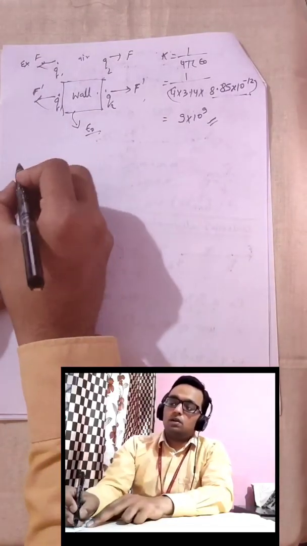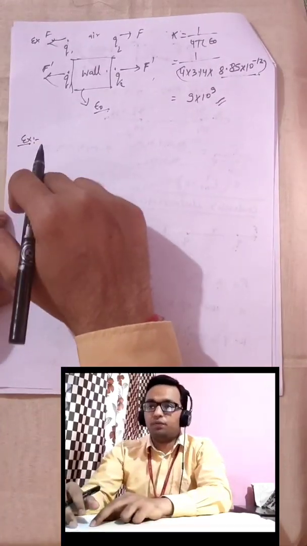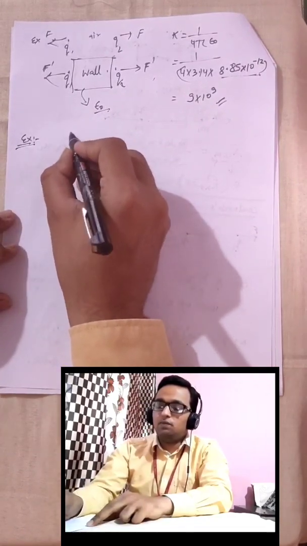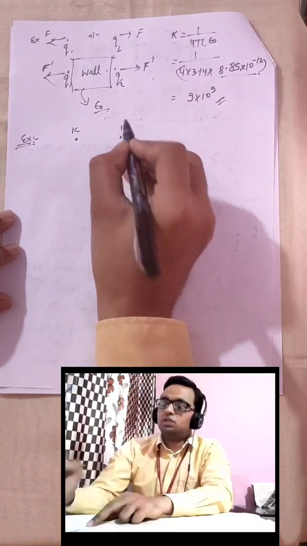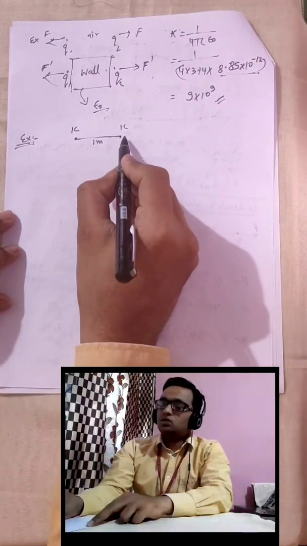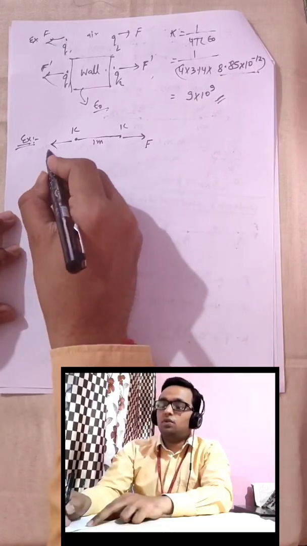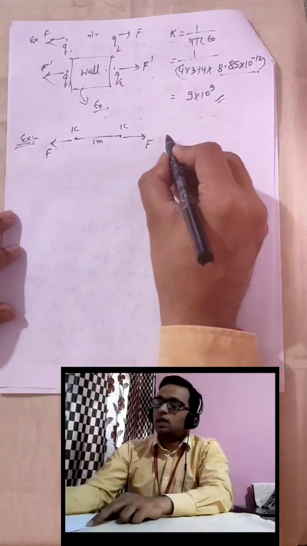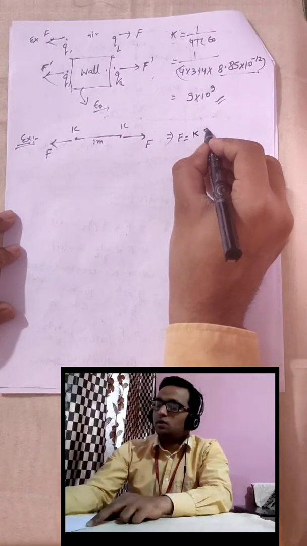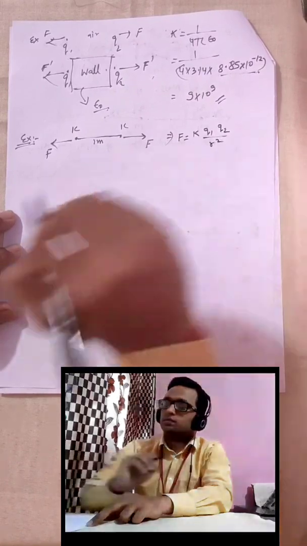Now we will try to understand some examples of Coulomb's law, how to calculate the magnitude. I will start with simple illustrations. If we have 1 Coulomb charge over here and 1 Coulomb charge over here, and both are kept at a distance of 1 meter, and I ask you how much force is acting between them, this F and this F, you know that F net equals 0, but we can calculate F from here. F equals K Q1 Q2 by R square.